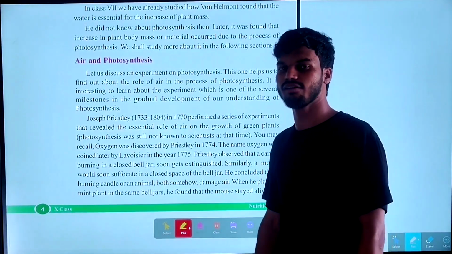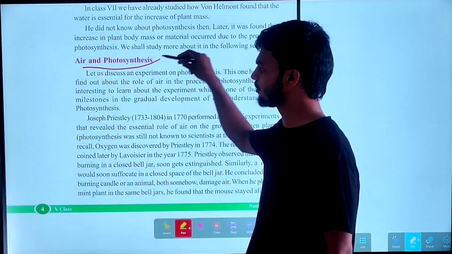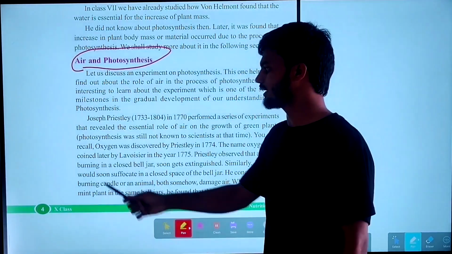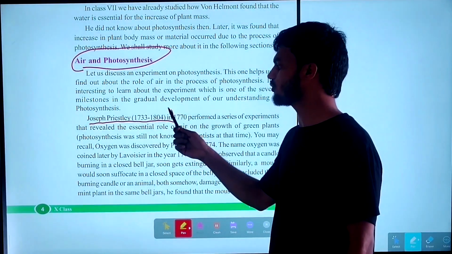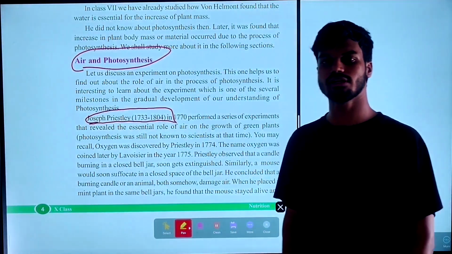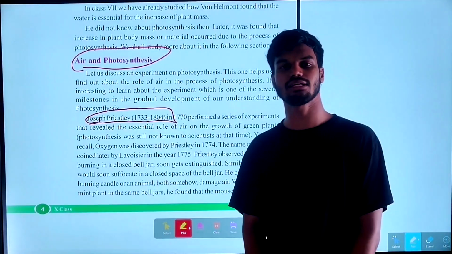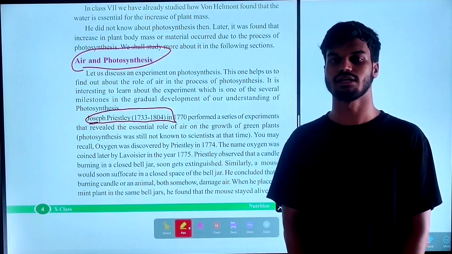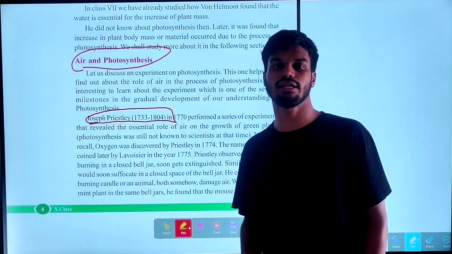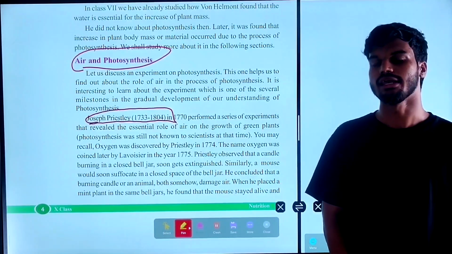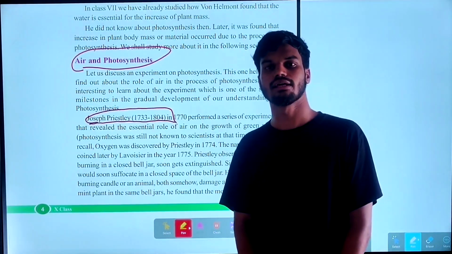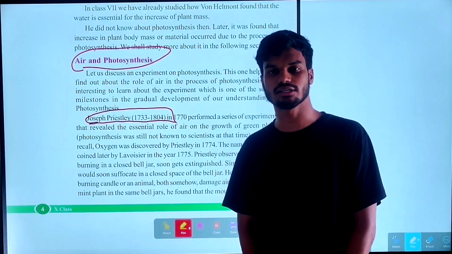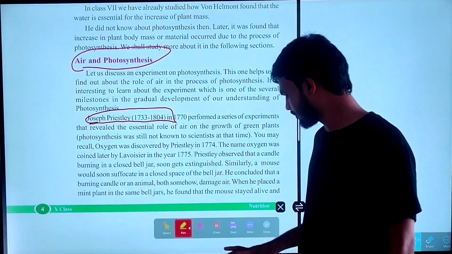So next, air and photosynthesis. The scientist Joseph Priestley, in the 18th century, found and stated that plants also carry some amount of gases. And with an experiment, the Bell jar experiment, he showed that plants also give out some amount of oxygen.